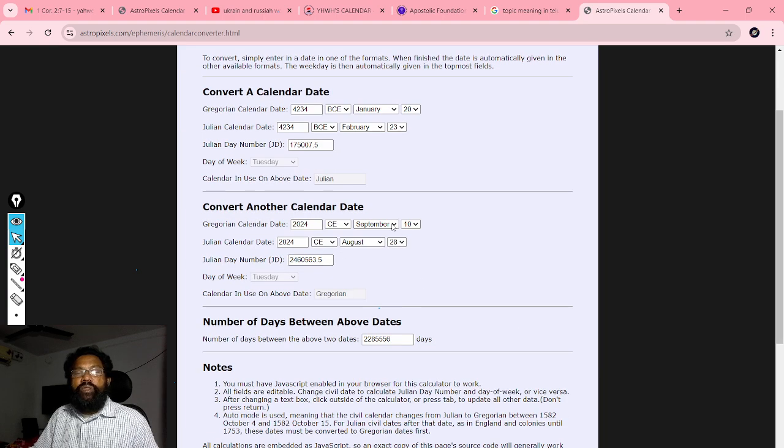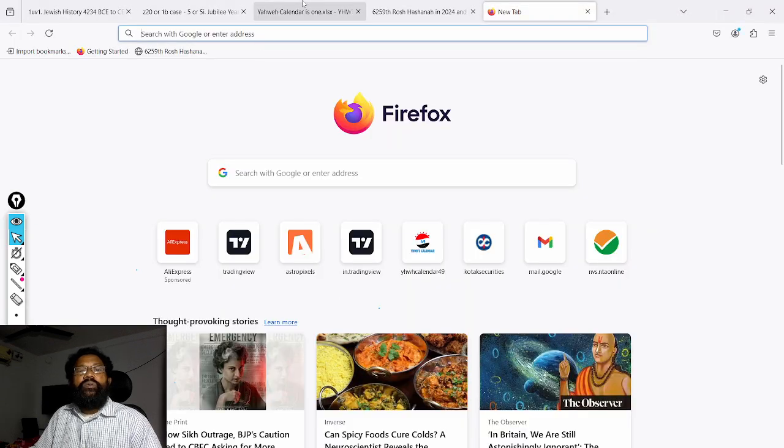2024 October. This month is October, and 3rd. Say 3rd. See, Thursday. 4234, 20th February is Tuesday. So in this calculation, verify the calculations. Look at this table.